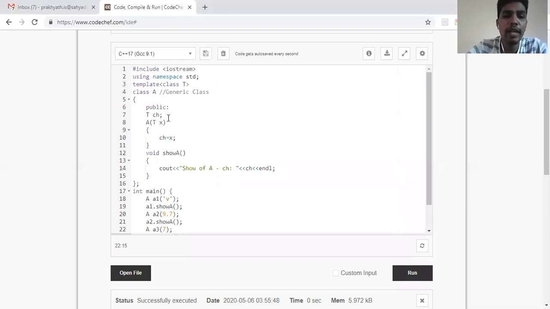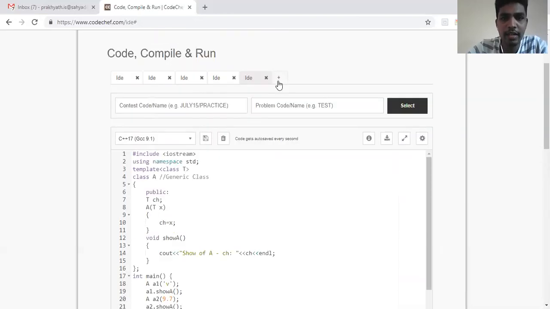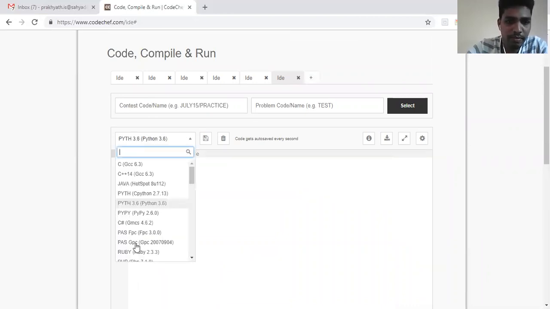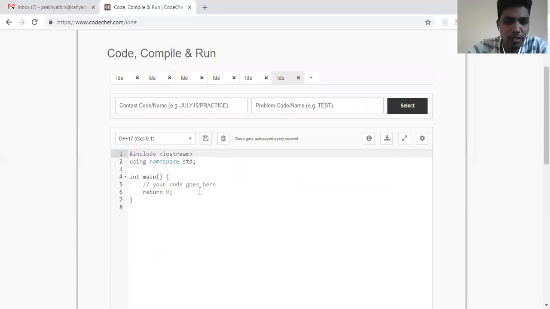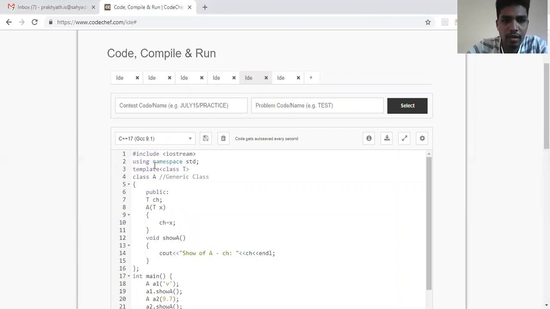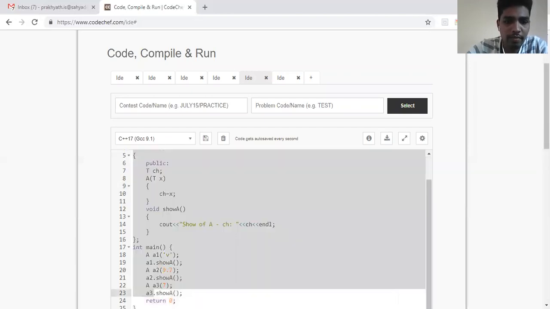What if we want data members of multiple types? So how do I change that? Let me write it on another screen. Let me choose the compiler as C++. Initially I'll copy paste this code so that we make the changes here itself.